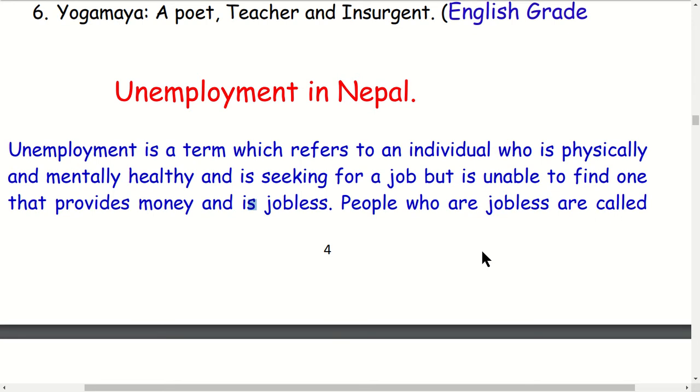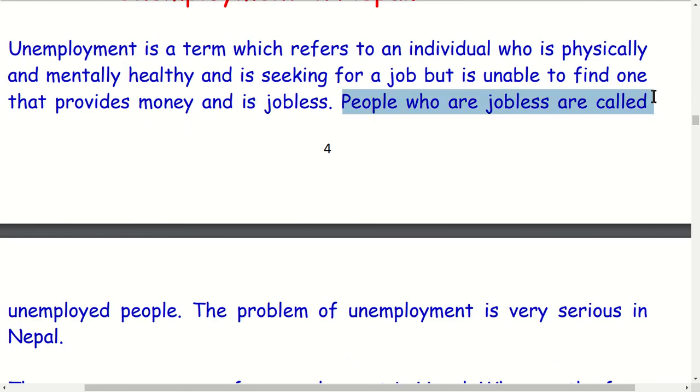Persons who are jobless are called unemployed people. They have no jobs to do and no earning in life. A person who has a job earns. A person who doesn't have a job doesn't have any source of income, and his life must be very, very difficult. He may find it difficult to make ends meet, and difficult to fulfill his basic needs.